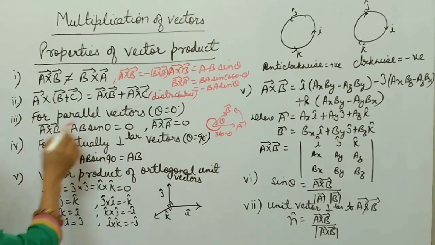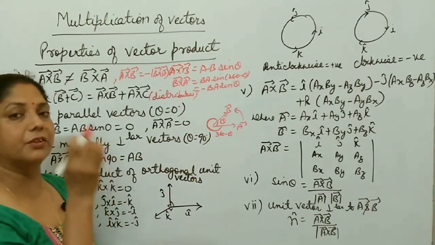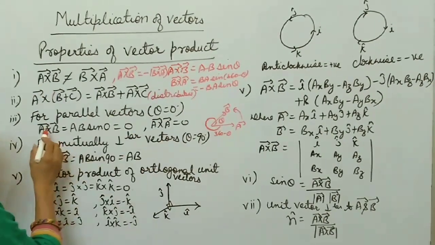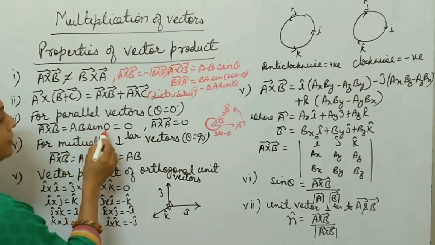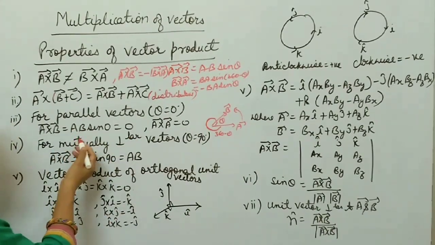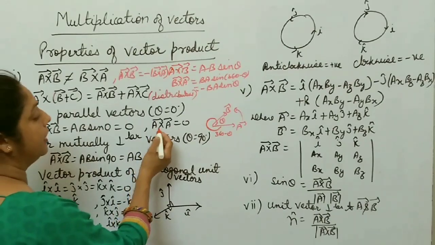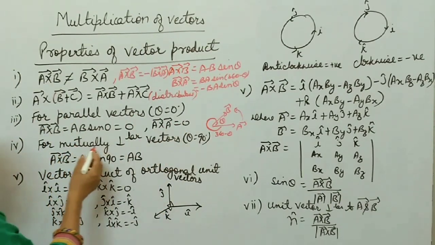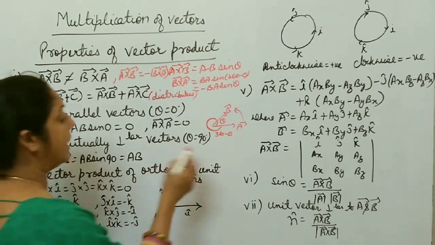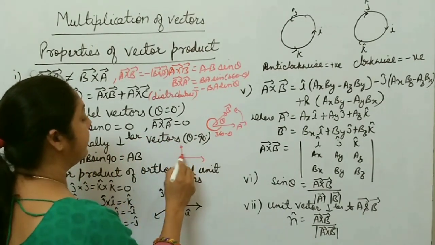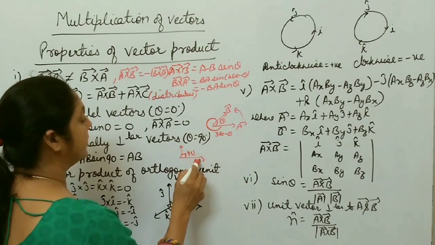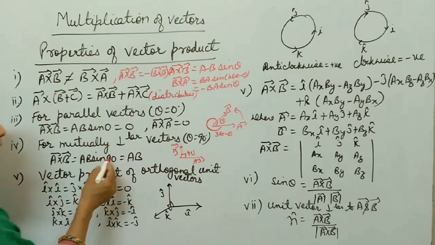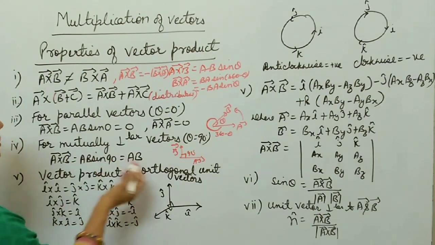Okay. Now the third one, for parallel vectors. Parallel vectors means the two vectors make an angle of 0 degrees between them. When theta is 0, then A cross B is AB sin 0, and sin 0 is 0. It means A cross B is 0 for two parallel vectors. Or A cross A, where both vectors are the same, is also equal to 0. For mutually perpendicular vectors, if the angle between the two vectors is 90 degrees, one vector along this side and the other vector along this side, then A cross B is AB sin 90. Sin 90 is what? So A cross B equals AB.